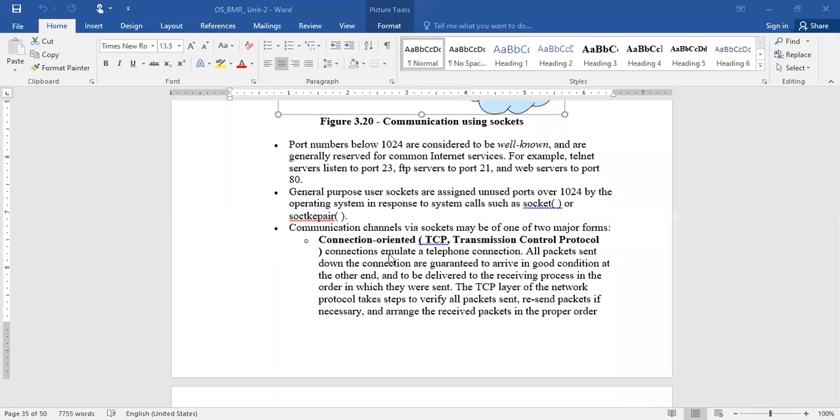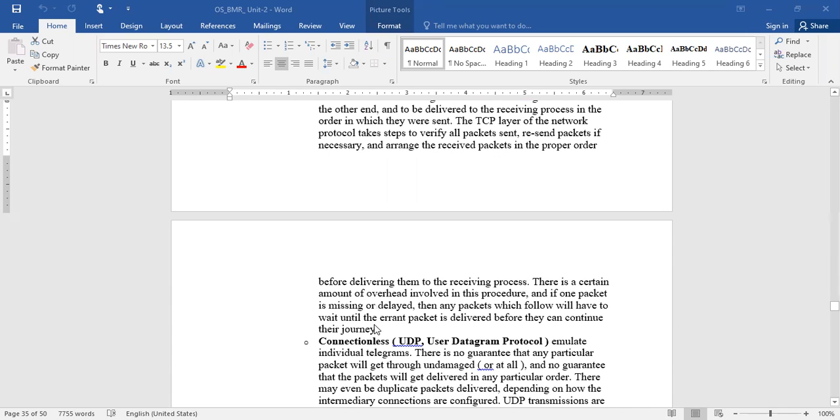Connection oriented means Transmission Control Protocol, the TCP protocol. There exists a dedicated path between the sender and the receiver. If you transmit the data via a dedicated path, it is called connection oriented. If there is no dedicated path between the sender and the recipient, such communication is called connectionless, where we use User Datagram Protocol to transmit the data.